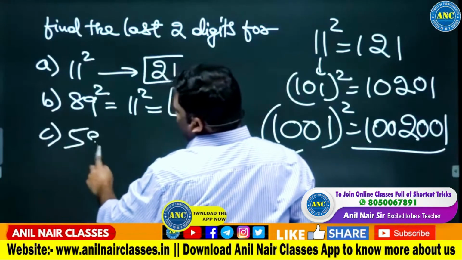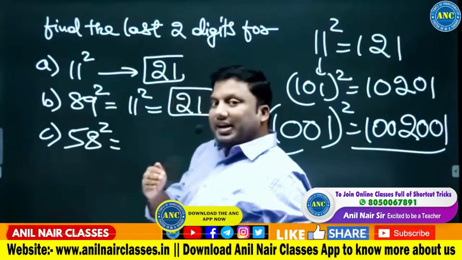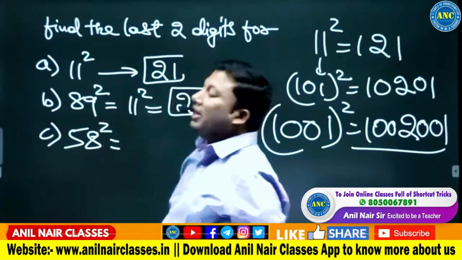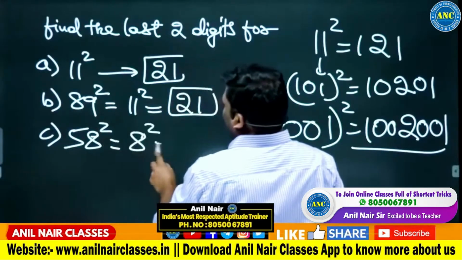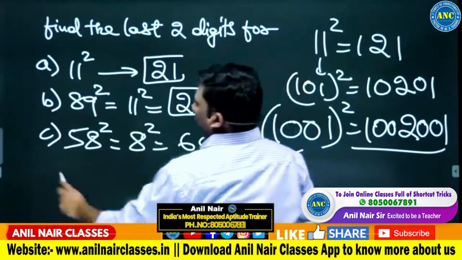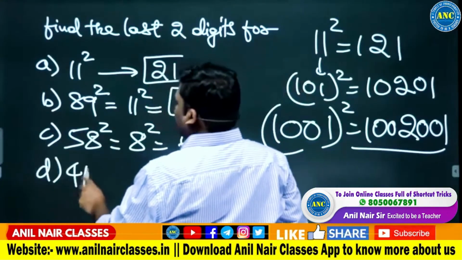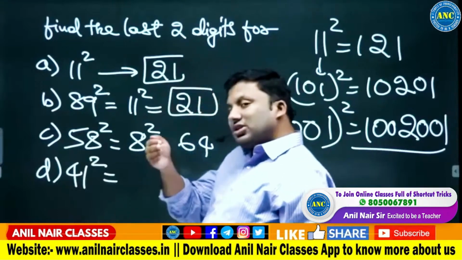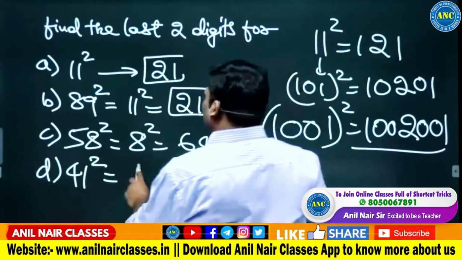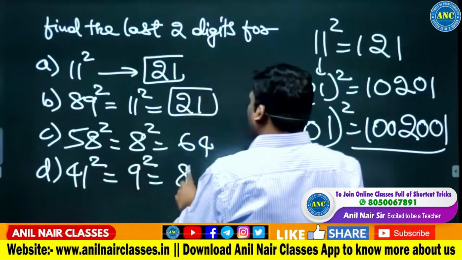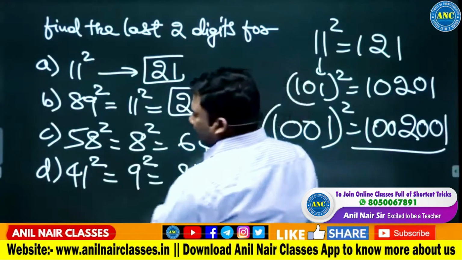Suppose I want 58 square. 58 is how much more than 50? 8 more than 50. 8 square is 64. Suppose if it is 41 square. 41 is how much less than 50? 9 less than 50. 9 square is 81.